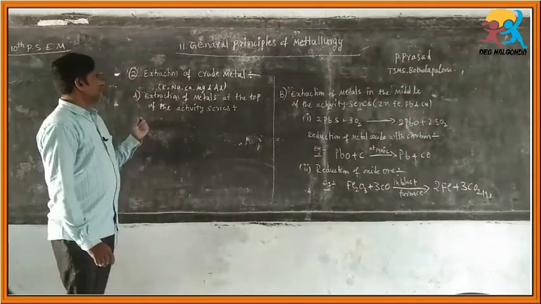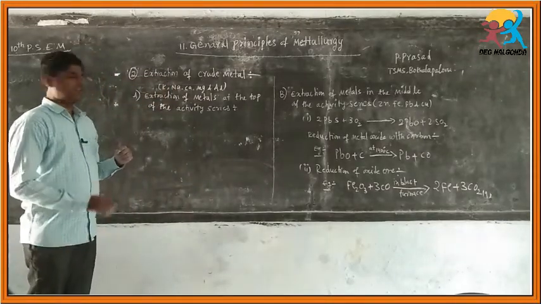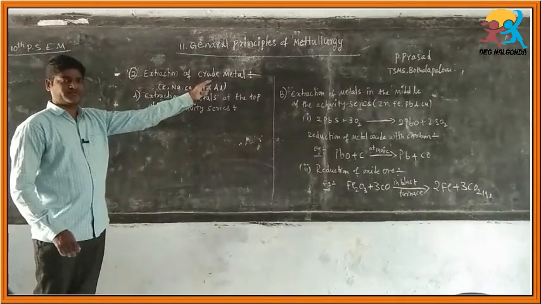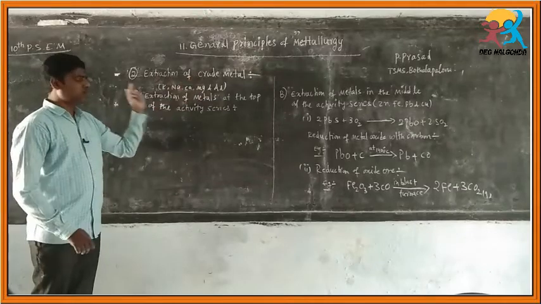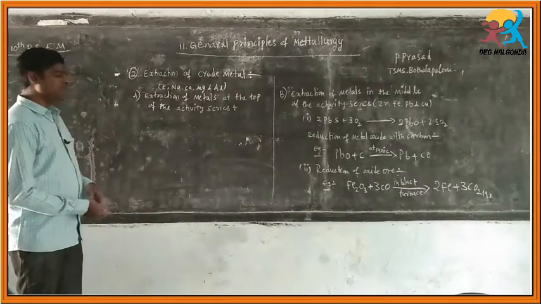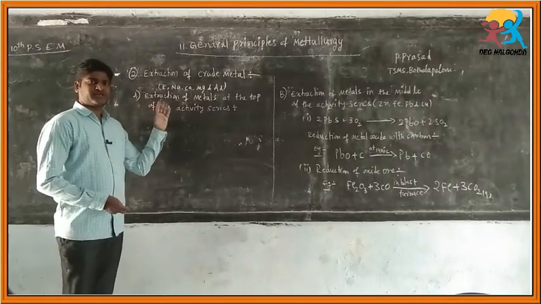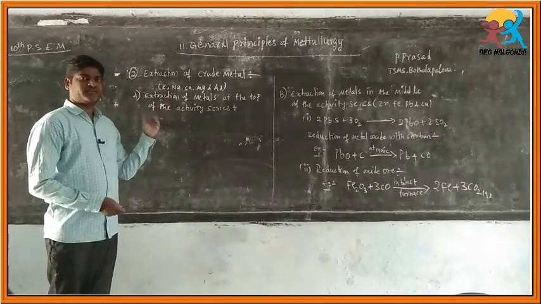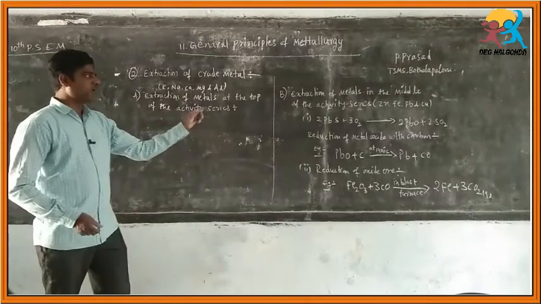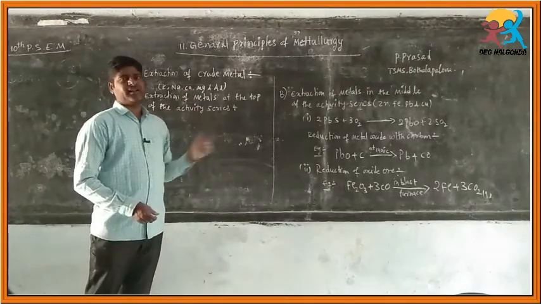In today's class we will discuss the extraction of crude metal. Metallic elements can be classified into three types: active metals, moderately active metals and inactive metals.